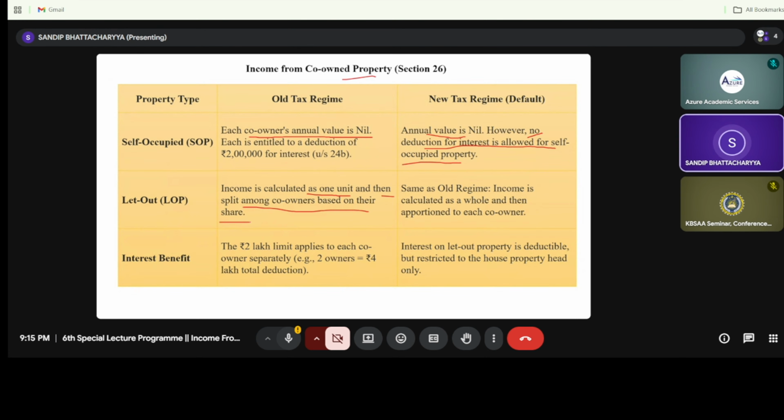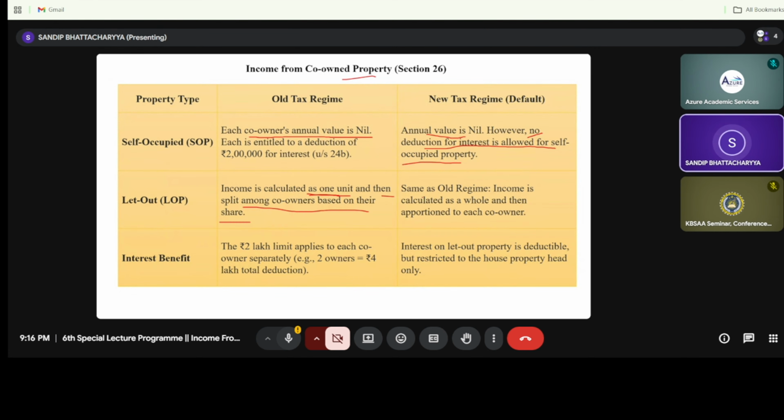Income is calculated as one unit and then split among the co-owners based on the share. Suppose the co-ownership is 60% and 40%. Suppose there are two co-owners, Mr. A and Mr. B. Then Mr. A is proportionately 60%, Mr. B is 40%. So the entire income is calculated at 100%. After that it will be divided in 60 and 40. This is for opting for the old taxation regime.